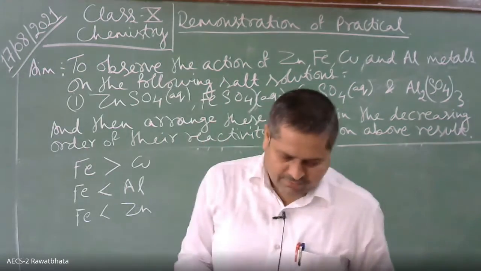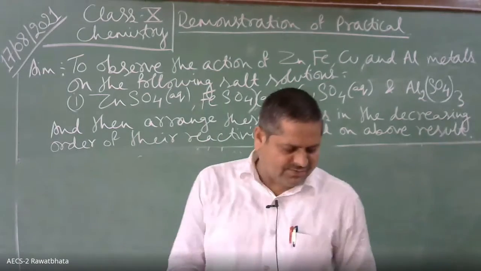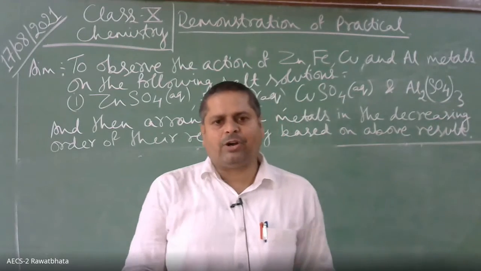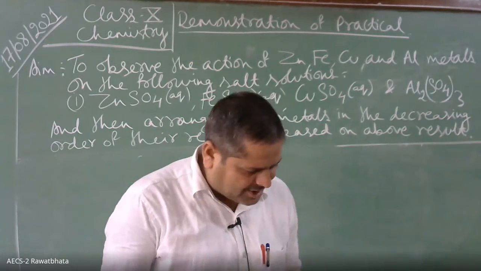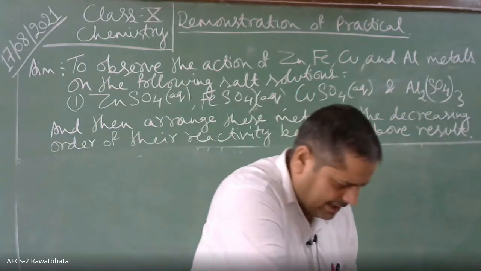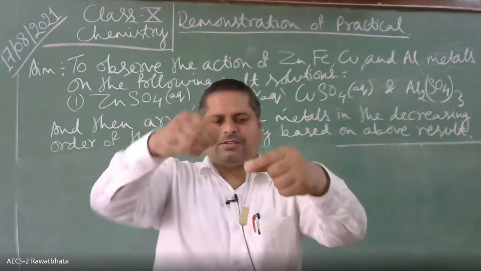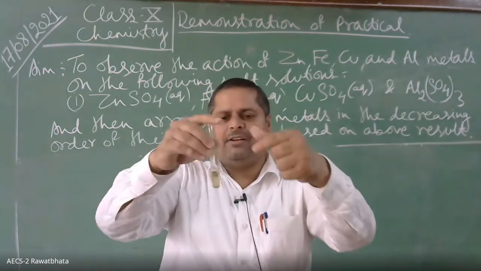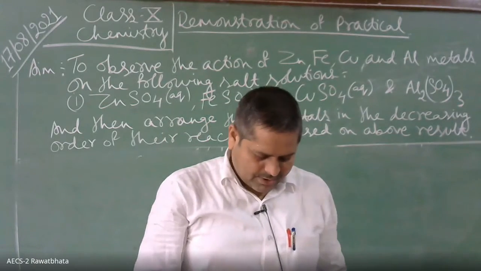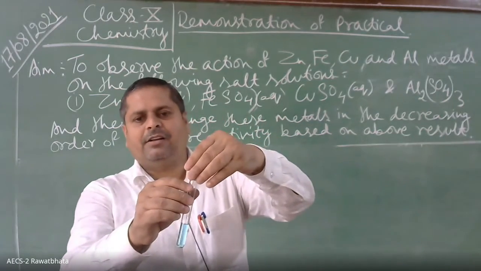Which metal will be added in this, children? Copper metal. Very good. Copper metal will be added in these 4 test tubes containing 4 salt solutions. This is copper metal. Okay, we will add. This is iron sulfate. We are adding copper metal here. And this is copper sulfate. We are adding copper metal here.